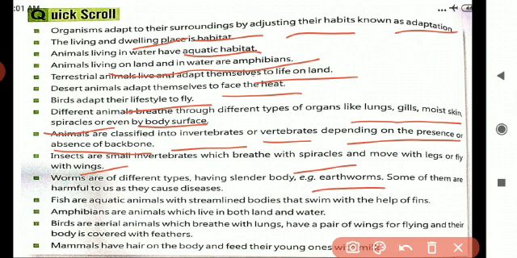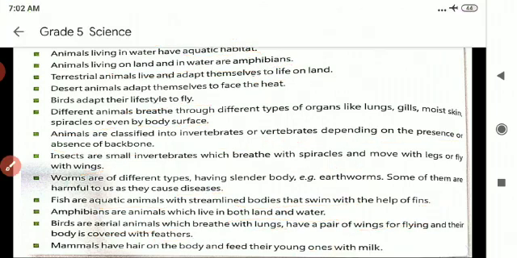Some of them are harmful to us as they cause diseases. Next, fish are aquatic animals with streamlined bodies to swim with the help of fins. Amphibians are animals which live on both land and in water. Birds are aerial animals which breathe with lungs, have a pair of wings for flying, and their body is covered with feathers. At last, mammals have hair on the body and feed their young ones with milk.